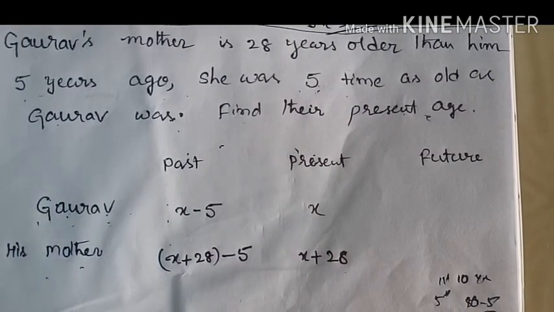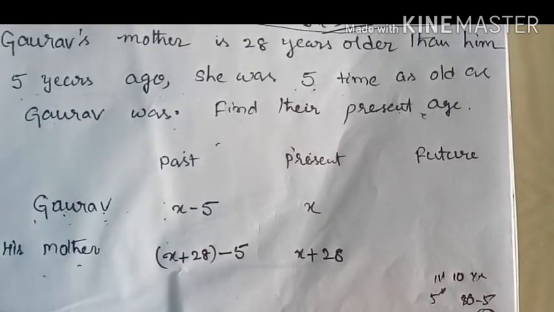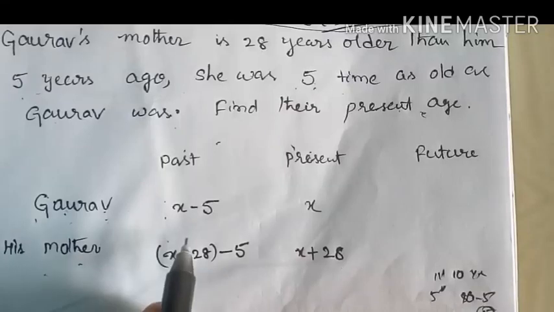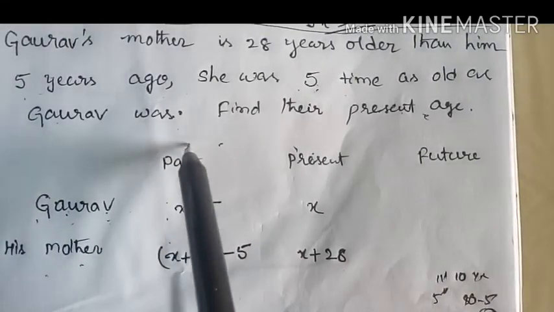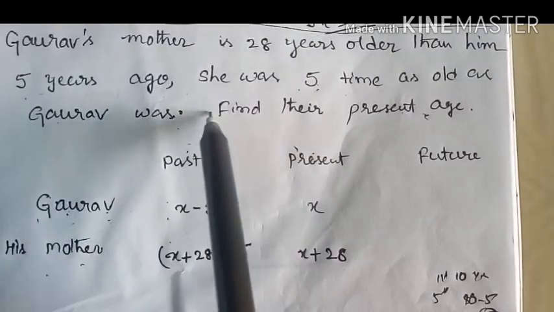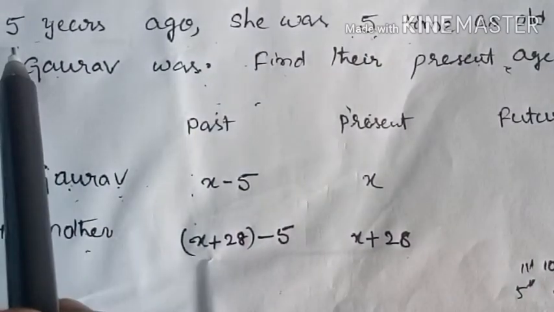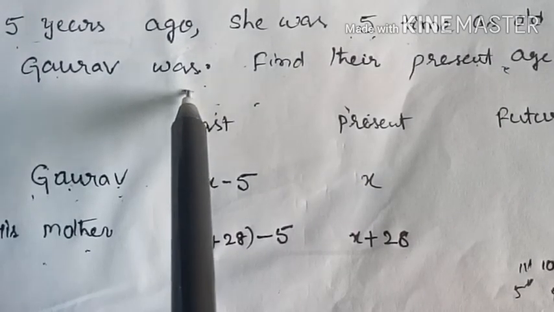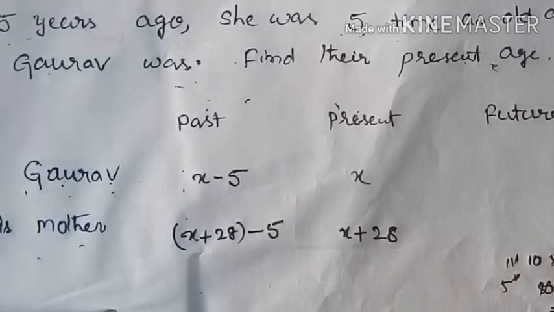Clear? Now, the given condition. 5 years ago, that means in the past, she was 5 times as old as Gaurav was. How much was she 5 years ago?